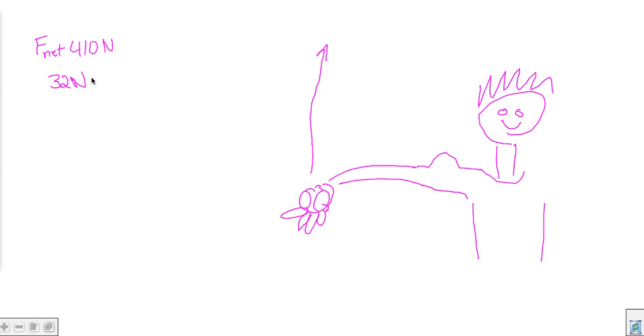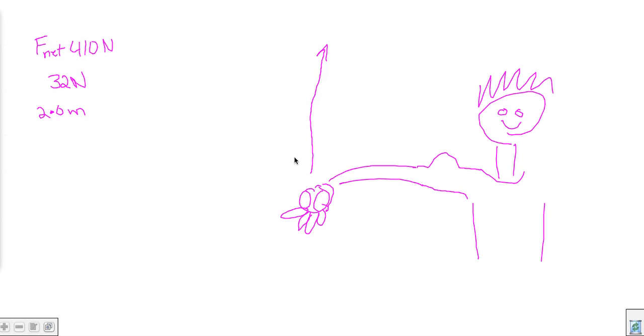So with that information, let's say that you are throwing that baseball for 2 meters. You move your arm up, so you have a distance of 2 meters with this force of 410 newtons as you throw the baseball up in the air.